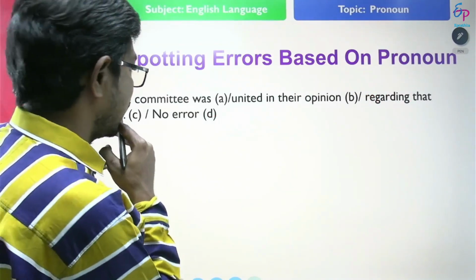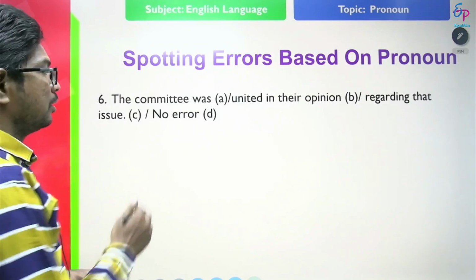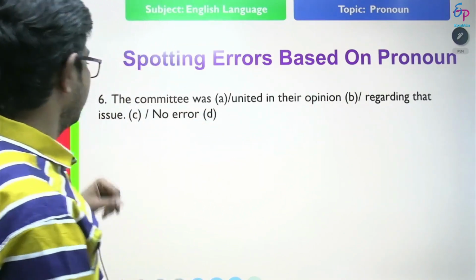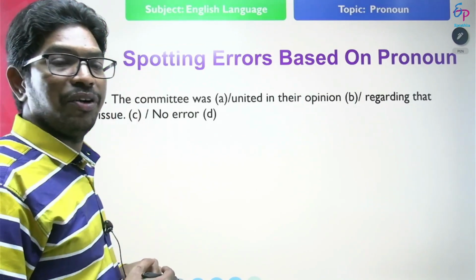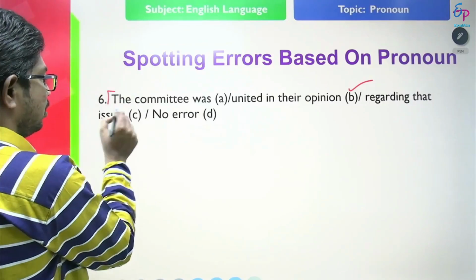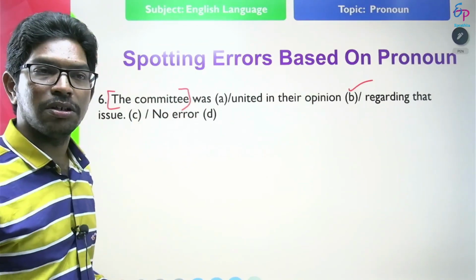Next, look at this statement and find out the error. The committee was united in their opinion regarding the issue. In this statement, we find the error at B, because the committee is a collective noun.